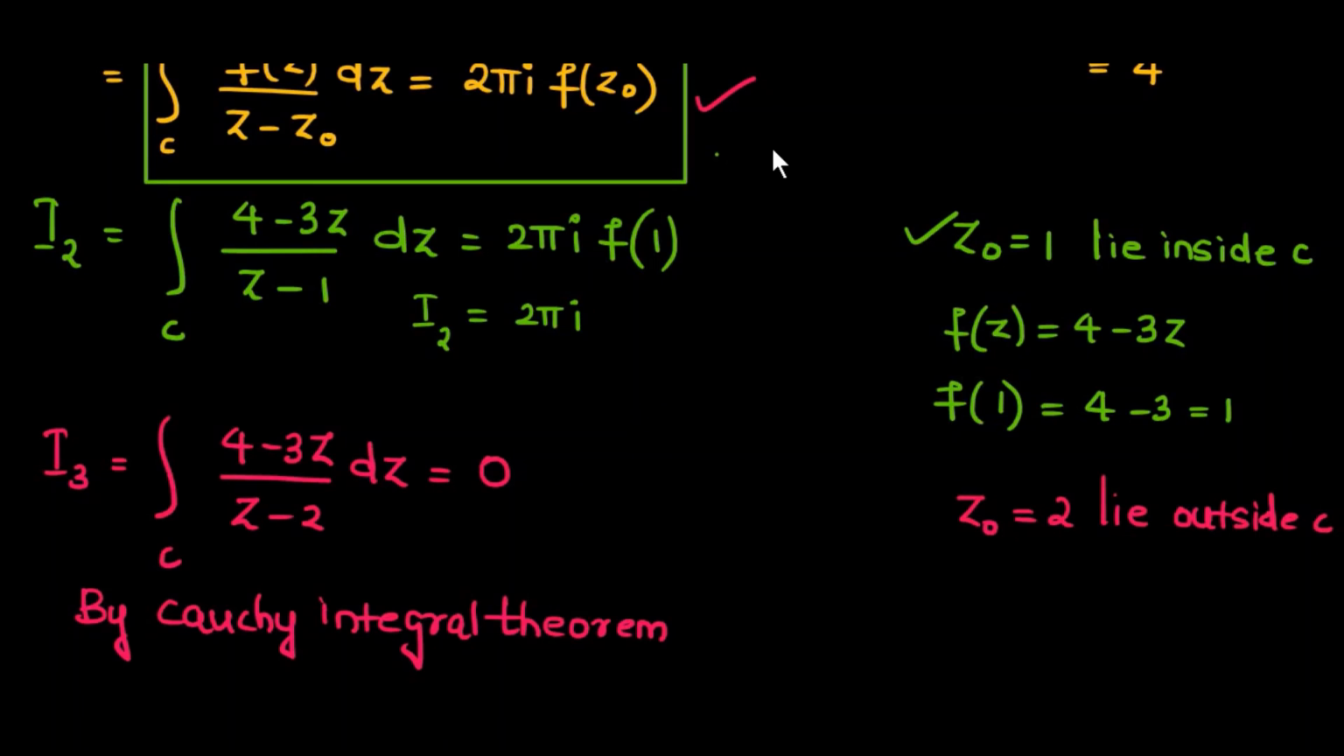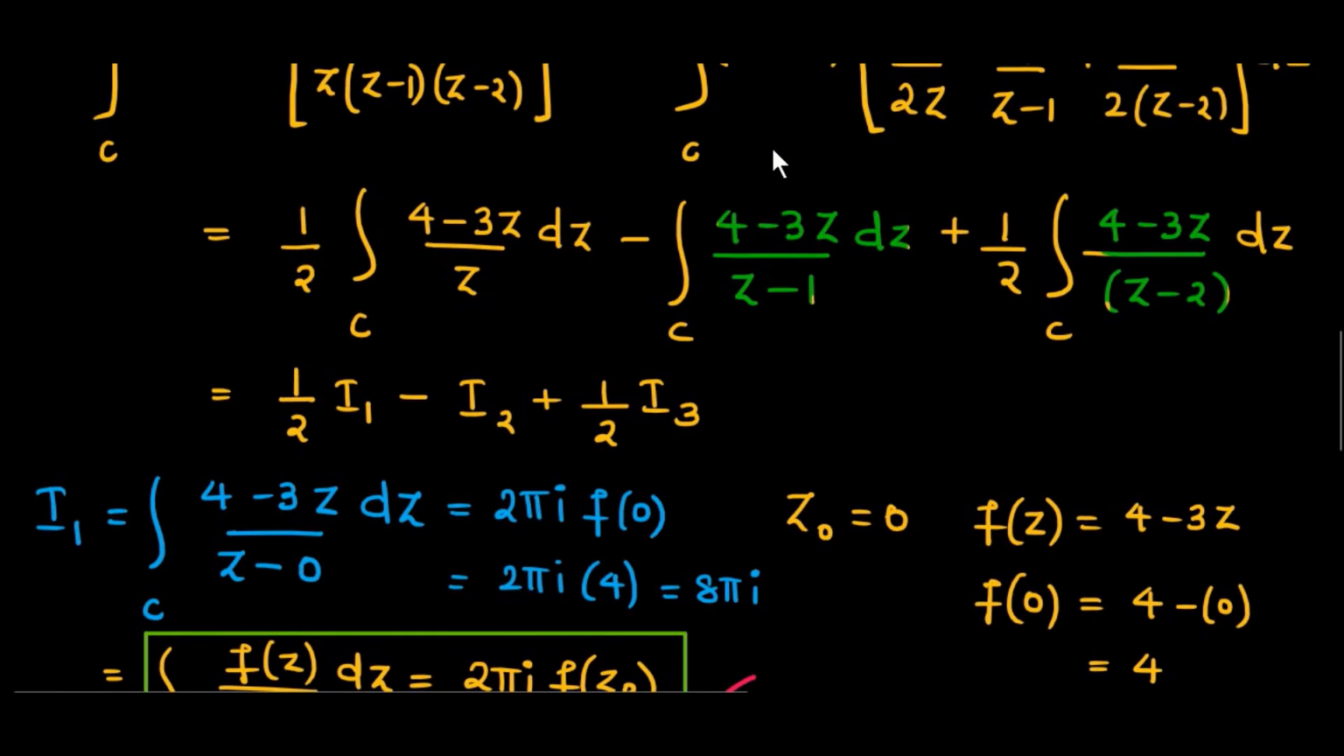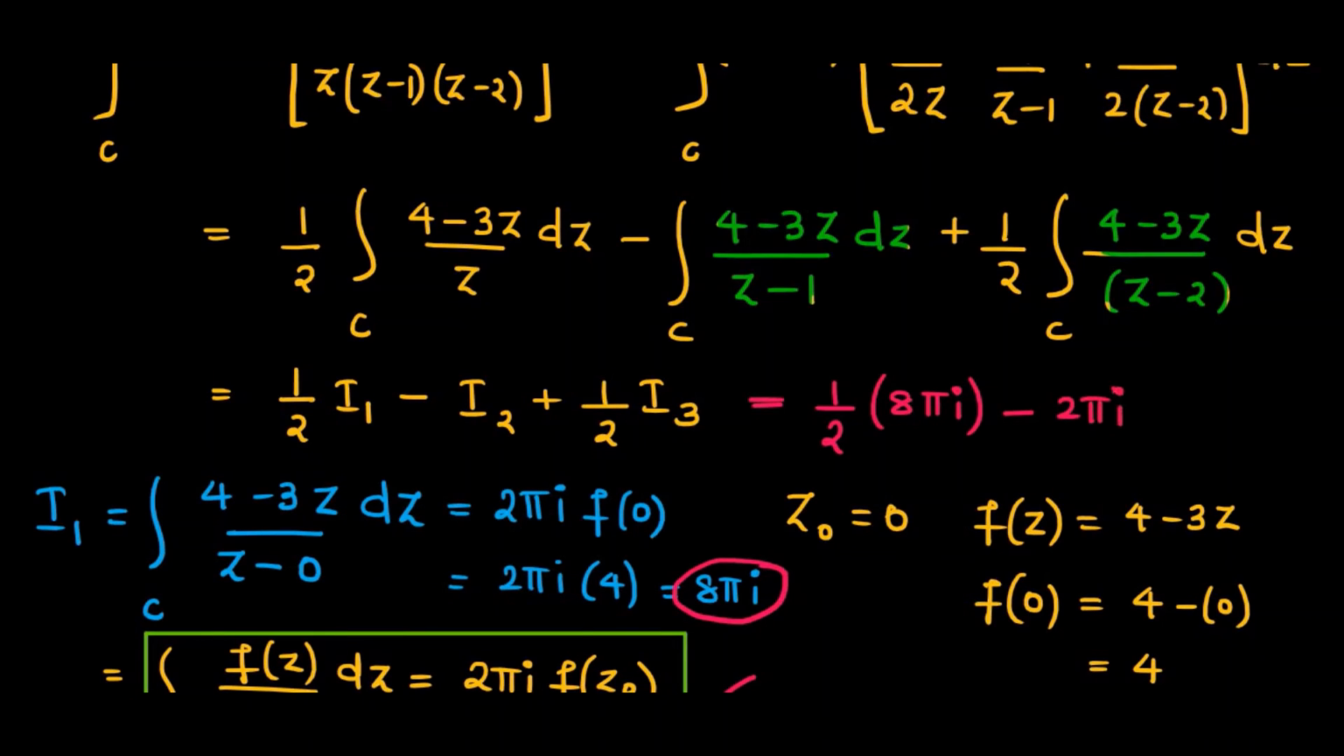Now let us substitute all these values in our equation. Our I1 was 8 pi I, minus our I2 was 2 pi I, and our I3 was 0. So your answer will be 2 pi I.